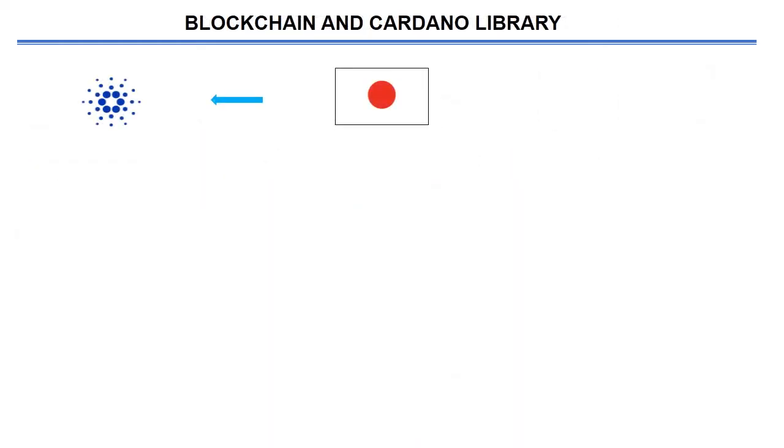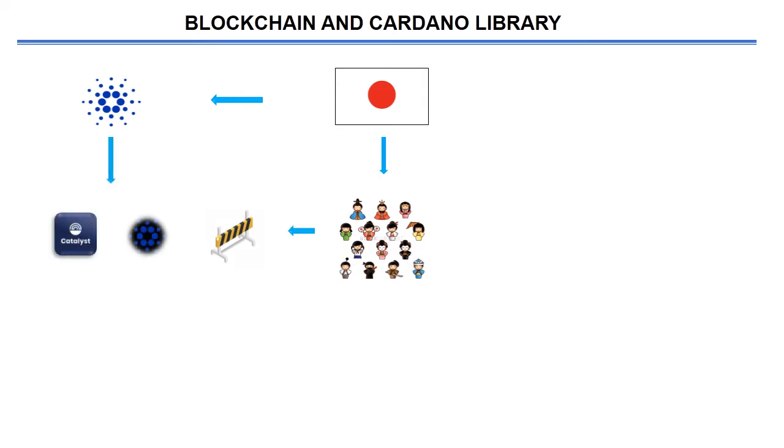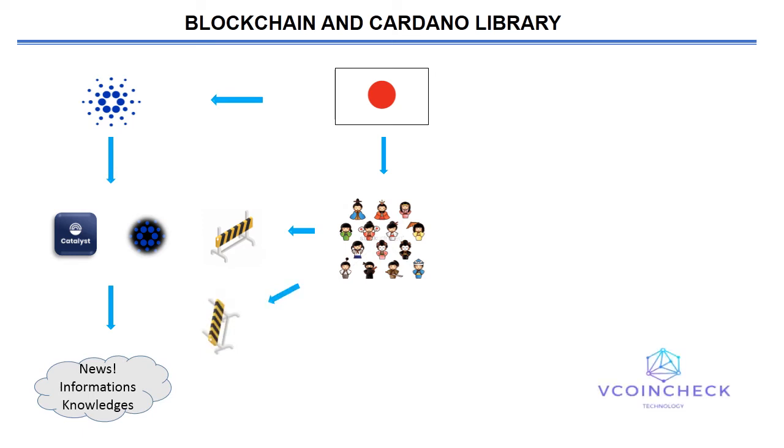Cardano originated in Japan and has had a lot of ADA holders since its infancy, but the current situation is that Catalyst participation rate is lower than the ADA holder rate, due to the language barrier of English, Japanese and other languages. Despite the presence of active community members, SPO participation in Catalyst is still small compared to the number of holders, and the number of Japanese community advisors is not as much as expected. It is also difficult for the Japanese community to access information and knowledge about Cardano.